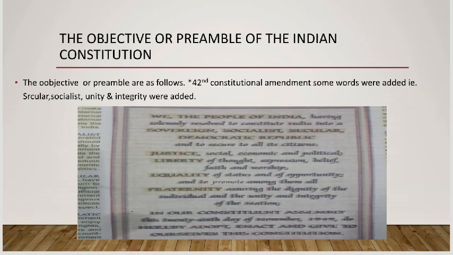Some of the words were added like secular, socialist, unity and integrity. These words were not a part of the preamble from the beginning. So these words were added later.